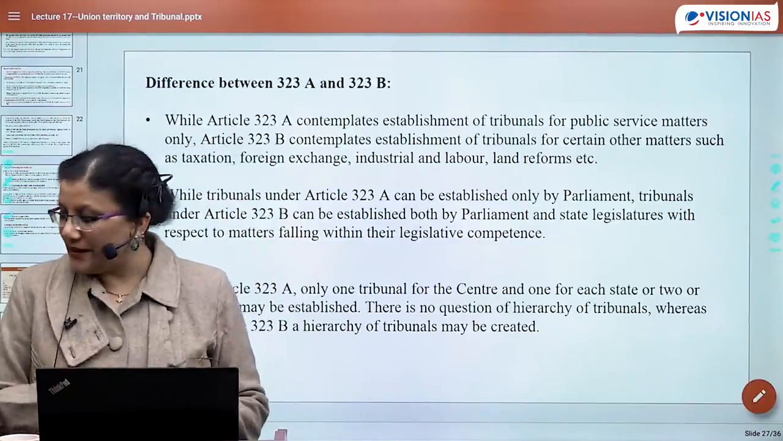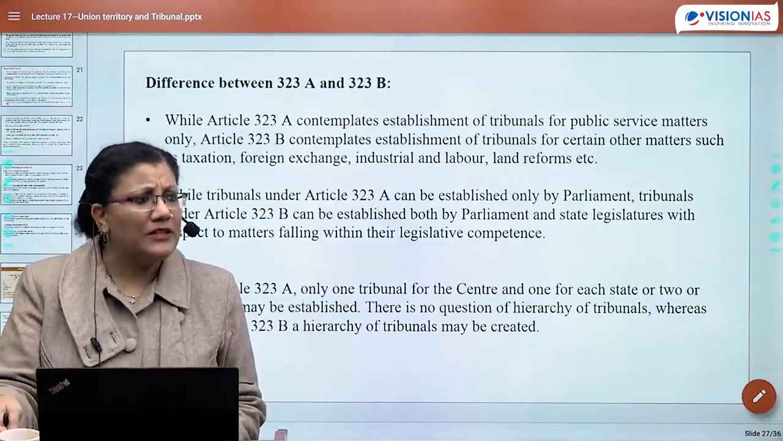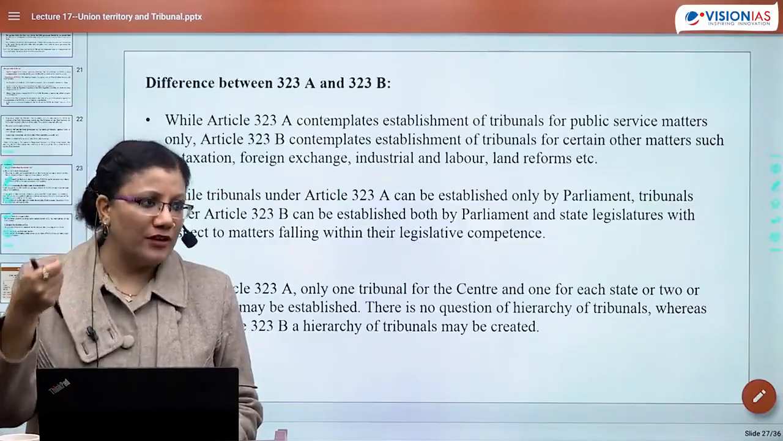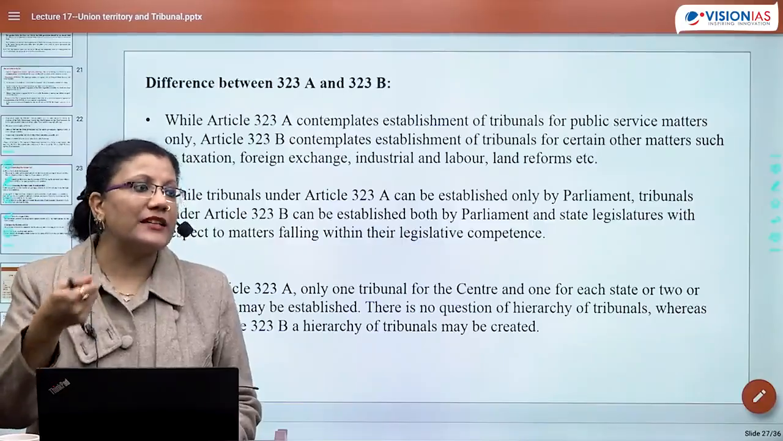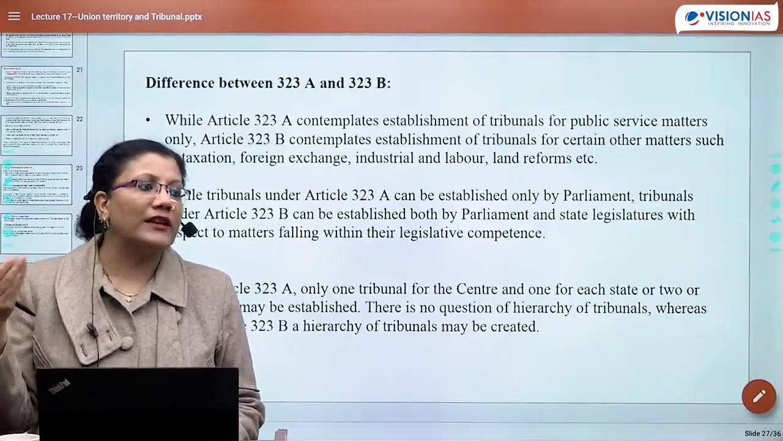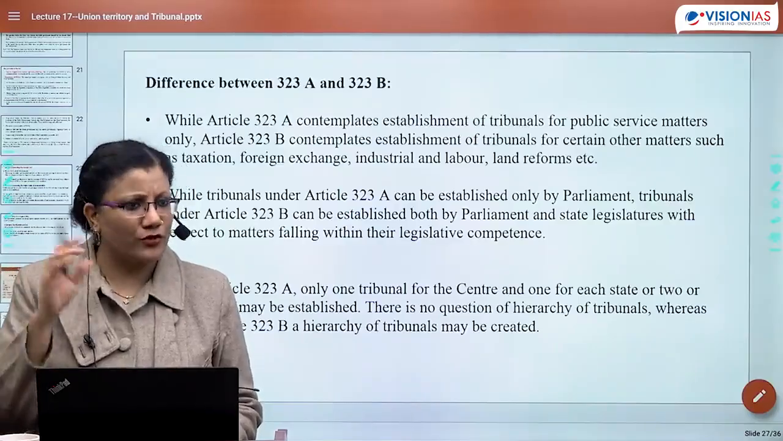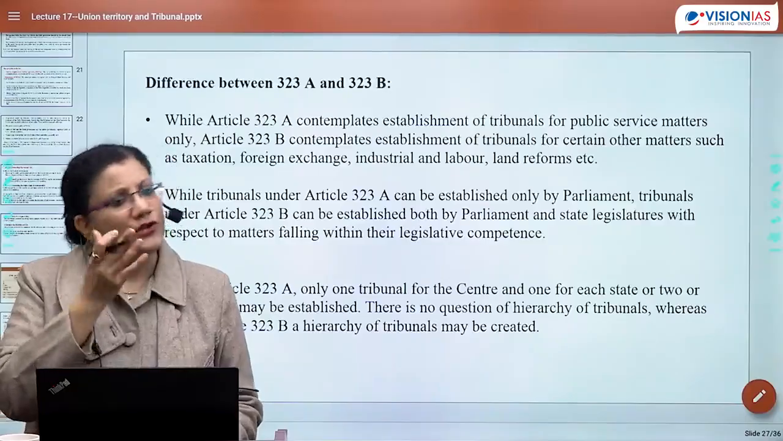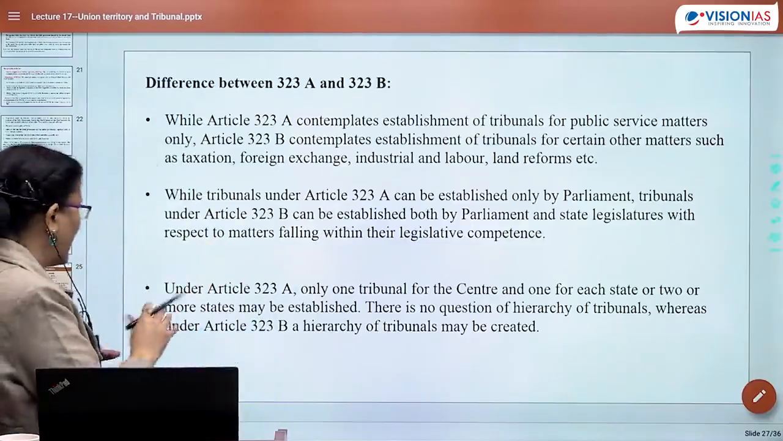So this could be a very nice idea for your mains also. A simple, straightforward, 100 marks question: elaborate the history of evolution of tribunals in India, and elucidate the basic difference between Article 323A and Article 323B. Why do you assume that polity in mains will always give you a difficult question? Most of the time, only one or two are difficult. Most of the time, out of 5-6 questions, 3 or 4 would be manageable, which are asked directly. So this is a very fine idea for that.